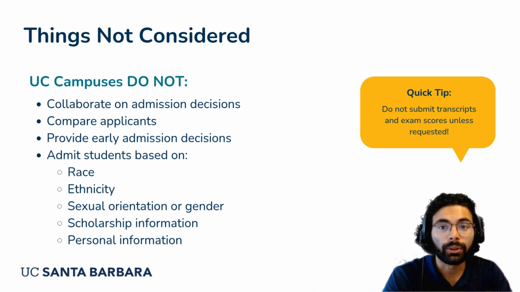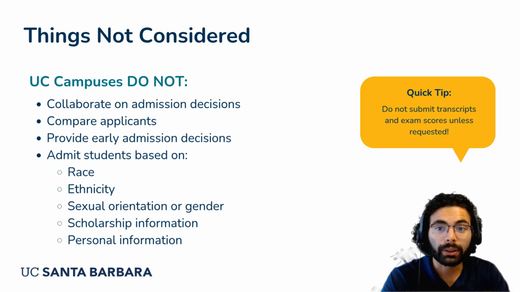UC campuses do not collaborate on admissions decisions or compare applicants to one another, and we do not provide early admissions decisions. The University of California does not admit students based on race, ethnicity, sexual orientation or gender, scholarship information, nor personal information. These are not used in the selection process, but instead are formatted for statistical purposes after admissions decisions are completed. Quick tip: do not submit transcripts and exam scores unless asked by the UC campus.